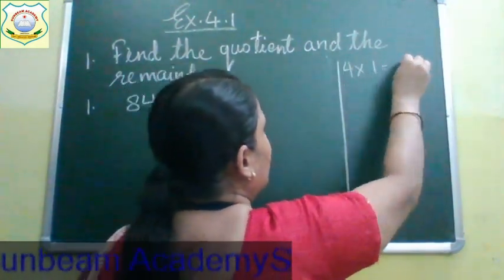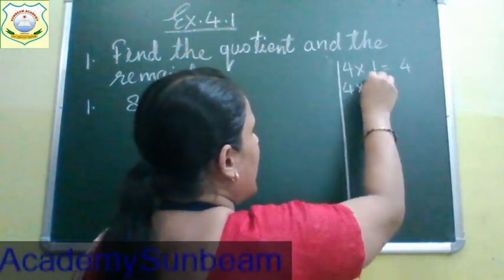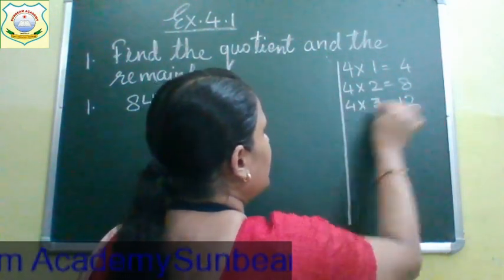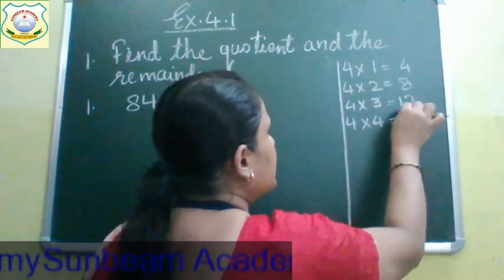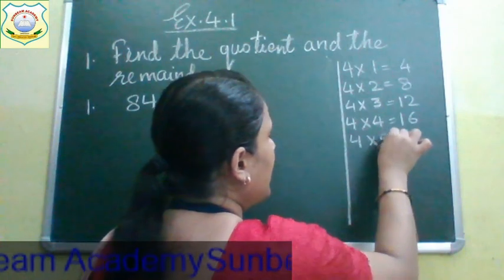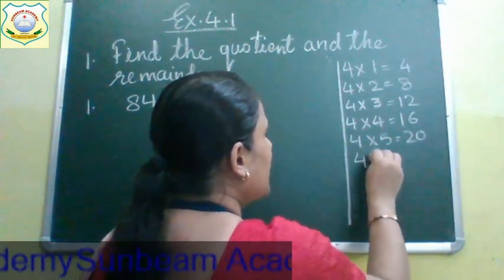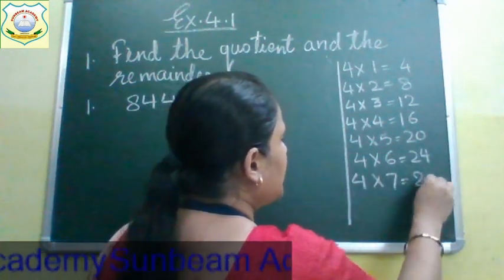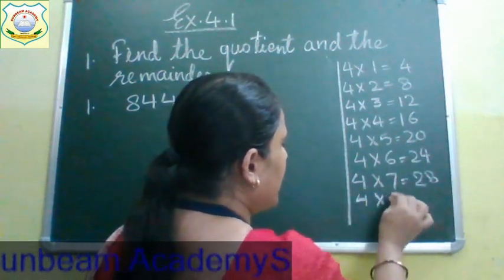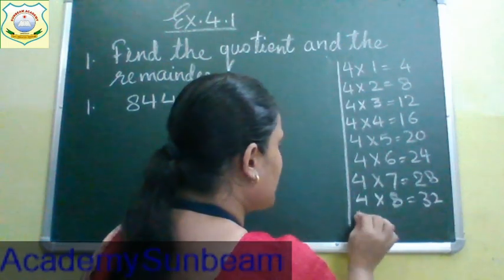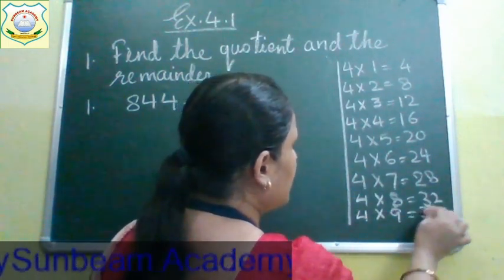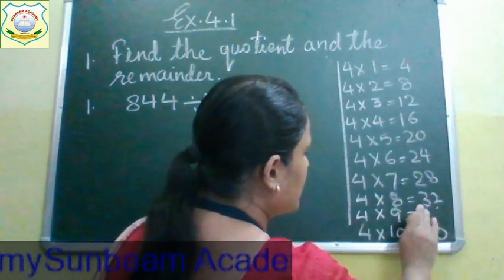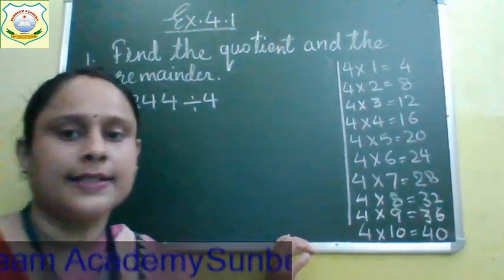4 ones are 4, 4 twos are 8, 4 threes are 12, 4 fours are 16, 4 fives are 20, 4 sixes are 24, 4 sevens are 28, 4 eights are 32, 4 nines are 36, 4 tens are 40. Okay, so this is the table of 4.